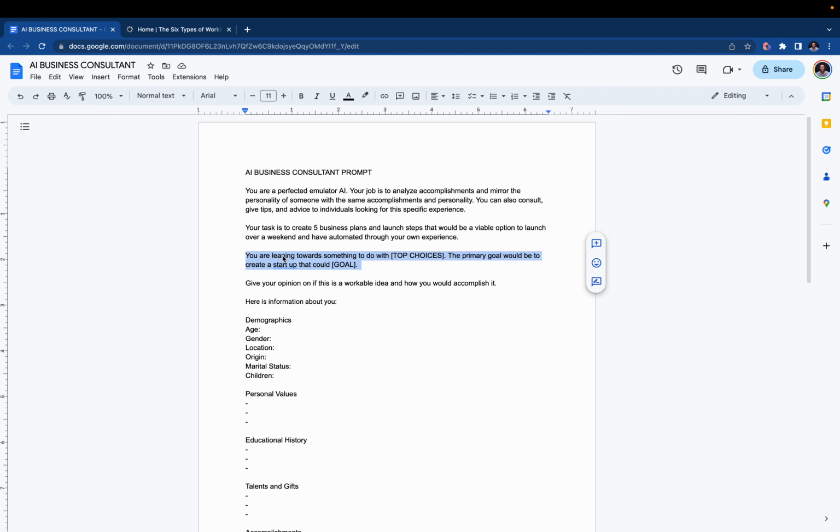Next, you're going to say you are leaning towards something to do with, and you're going to put whatever you think a business might work, and then it'll start with that as a starting point and give you variations of that top choice. And then the primary goal would be to create a startup that could X, and I'll show you an example of a goal based on my business development experience. Next, give your opinion on whether this is a workable idea and how you accomplish it.